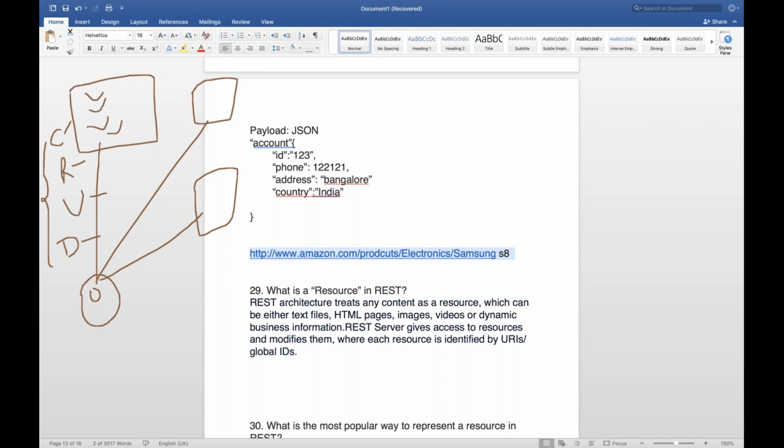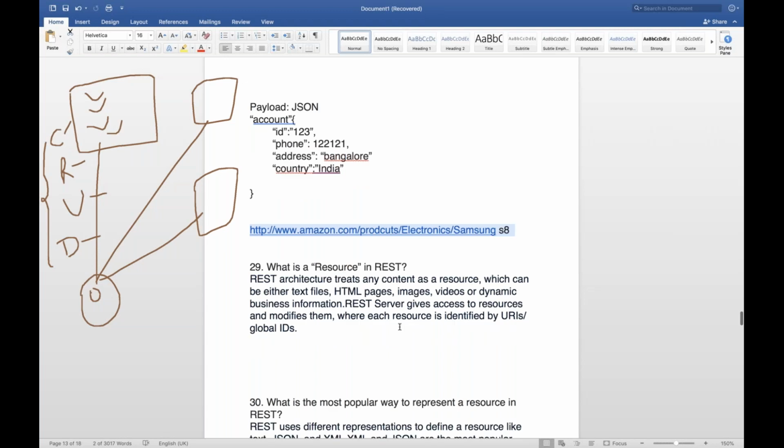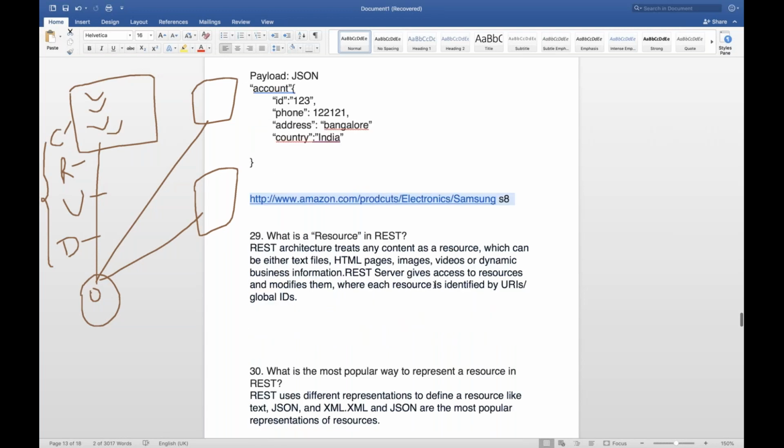Got it? So guys, this is very important to understand. So a REST server gives access to resources and modifies them, where each resource is identified by URIs and global IDs, like this.